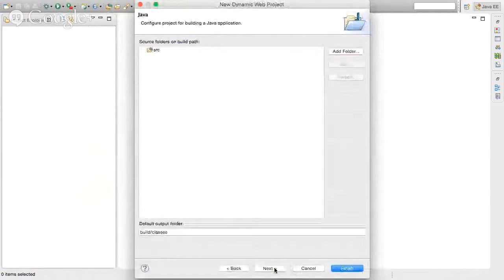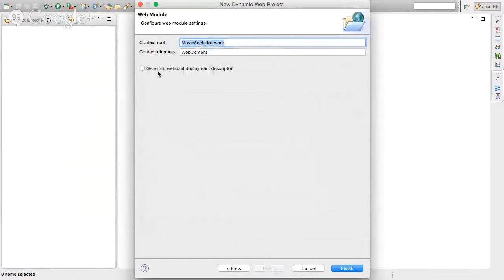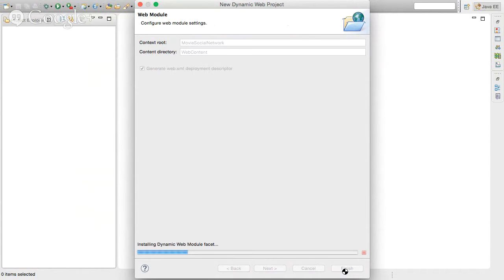Then we say next, next, and generate a web.xml. Although we're not going to be using web.xml, I always like to have it. I'll finish that. As far as we're concerned, this is just a basic web project. It has nothing special about it.